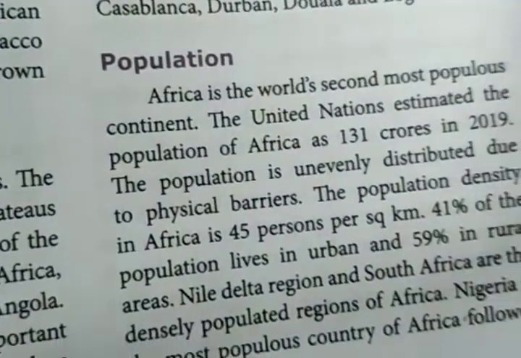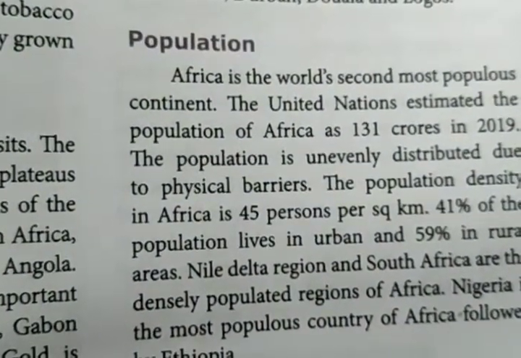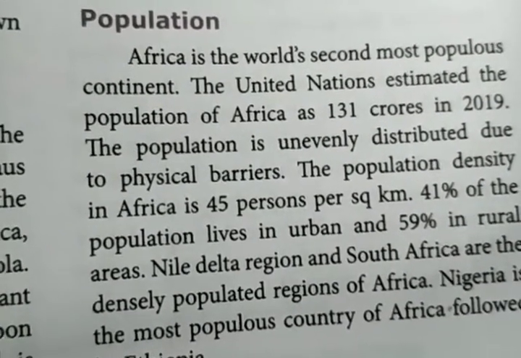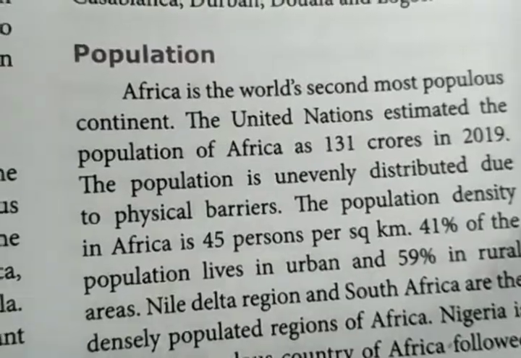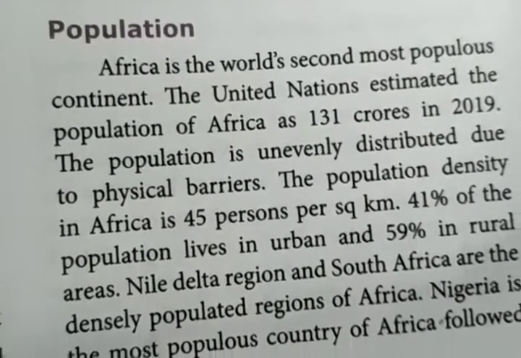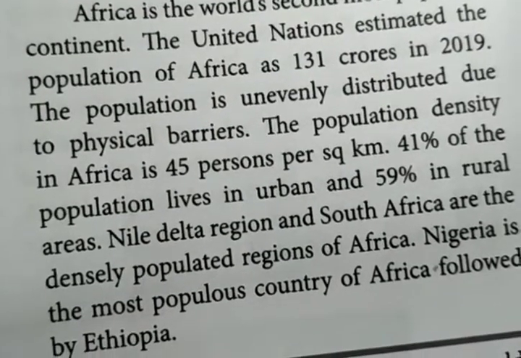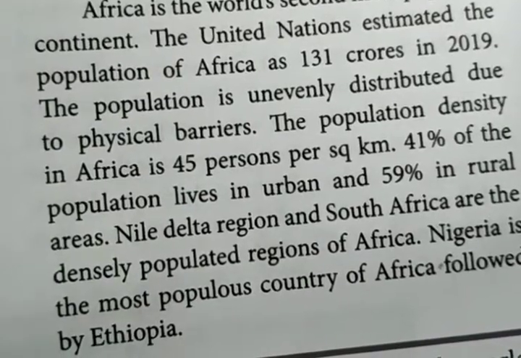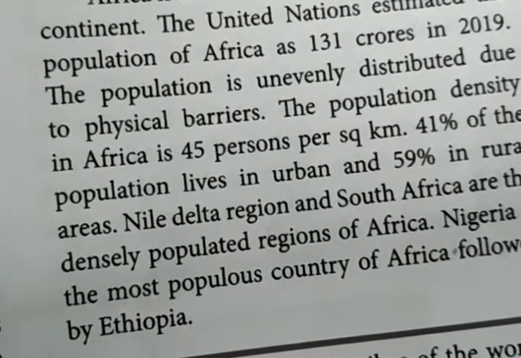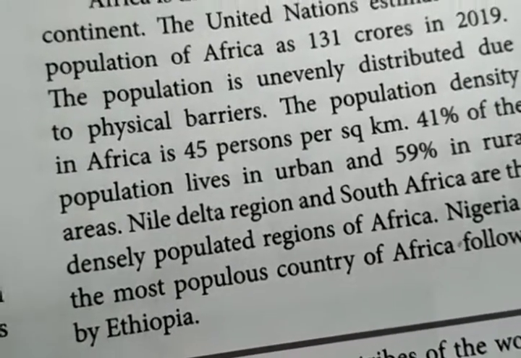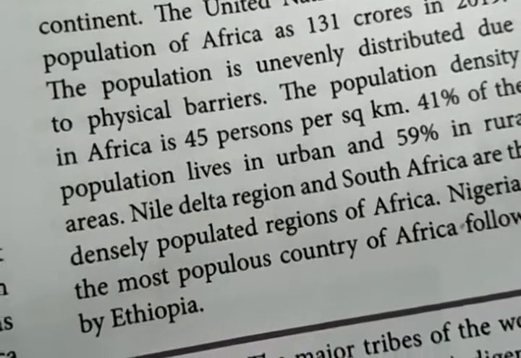Then population. Africa is the world's second most populous continent. The United Nations estimated population of Africa is 131 crores in 2019. The population density of Africa is 45 per square kilometer. 41% of the population lives in urban and 59% in the rural areas. There is a percentage difference between the village and city populations.